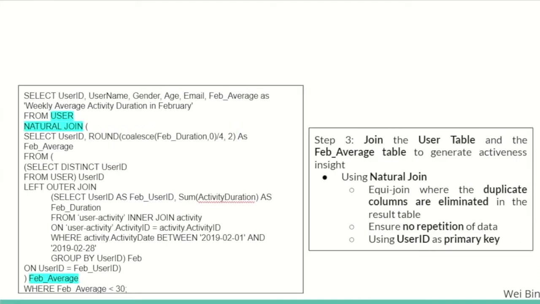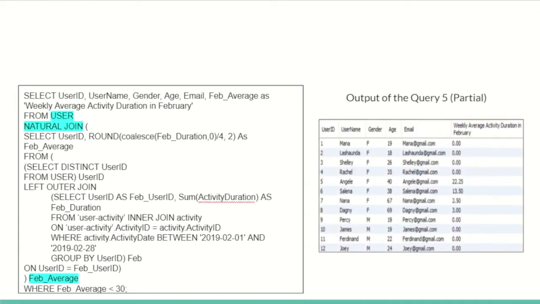For step 3, we join the user table and Feb average table to generate the activeness insight using natural join. We used natural join as it is an equi-join function where the duplicate columns are eliminated in the result table. This ensures that there is no repetition of data using user ID as the primary key. Finally, this shows an output of query 5 after considering the above mentioned steps.